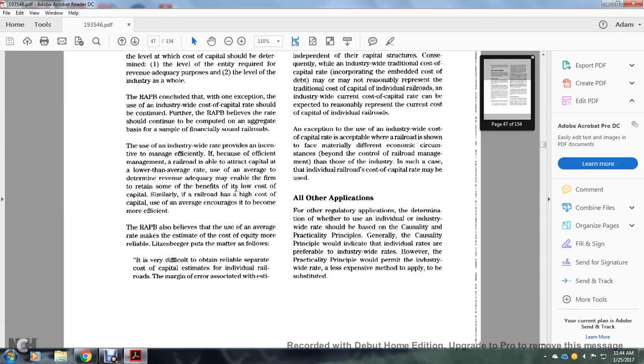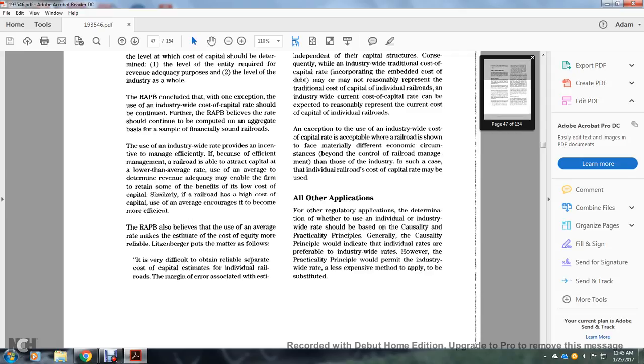The use of industry-wide rates provides an incentive to managers, since efficiency becomes efficient management. A railroad that is able to attract capital at lower than the average rate, as determined in the revenue adequacy test, may be enabled to retain the benefits of low-cost capital. Similarly, for railroads with high-cost capital, the use of the average cost incurred is for the capital of the most efficient. The Railroad Accounting Principle Board believes the use of the average rate makes the estimate of the cost of equity more reliable. Litzenberg puts the matter as follows.